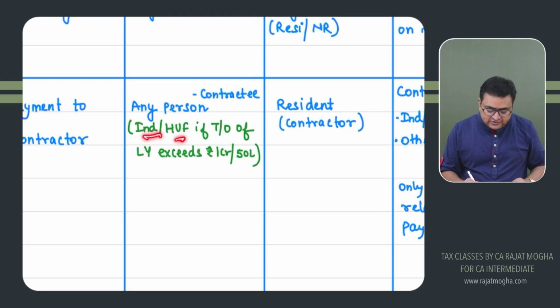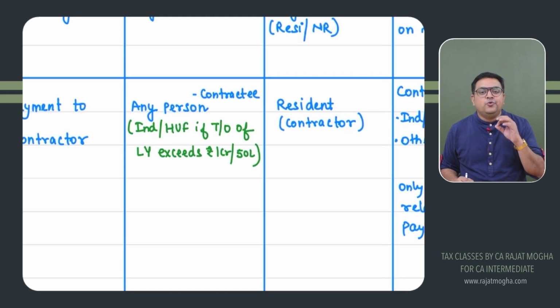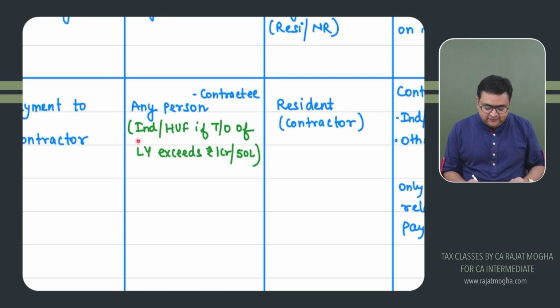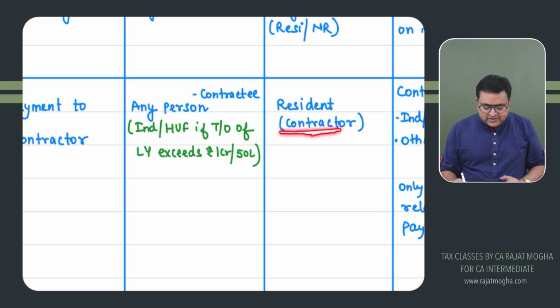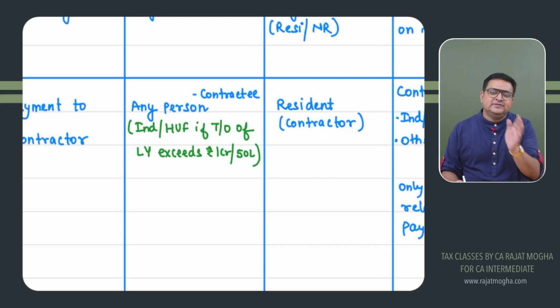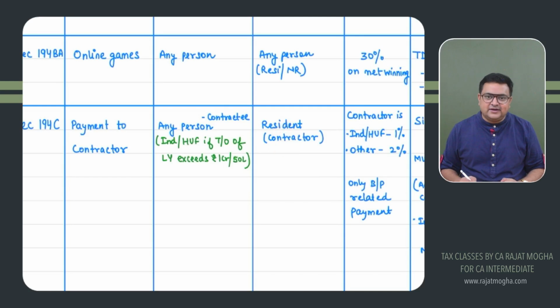If an individual or HUF is running their business, can they also give a contract? The answer is yes, they can give any business contract. TDS would only apply if their individual or HUF turnover of the last year exceeds 1 crore, or as the case may be 50 lakh, for business or profession respectively. Who is the contractor? This contractor is a resident contractor. If this person is a non-resident, TDS would not be under 194C, but some other section, not in our syllabus.